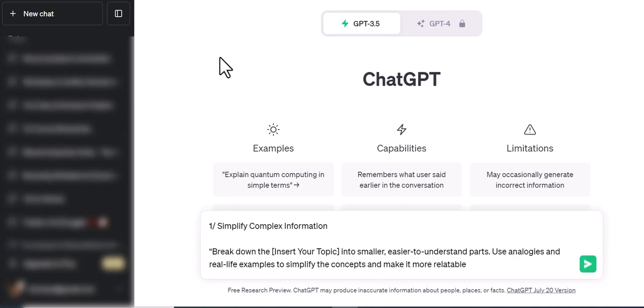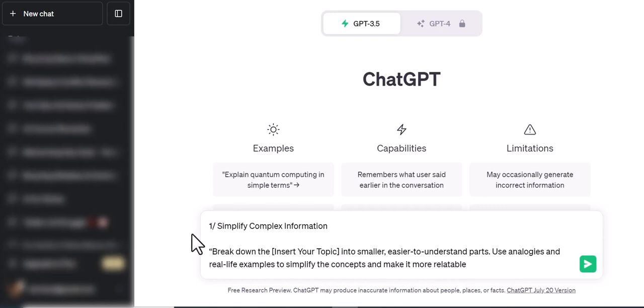Okay, the first prompt is basically simplify complex information. Let's say there is complex information. I would want ChatGPT to give it to us in smaller and easier to understand parts. It is really going to save us time and help us understand better whatever problem we are facing and whatever we are trying to learn, as a matter of fact. So here: break down the insert your topic into smaller, easier to understand parts. Use analogies and real life examples to simplify the concept and make it more relatable. Okay, so relatable, all right, that's fine. So insert your topic. So we are going to insert our topic here.